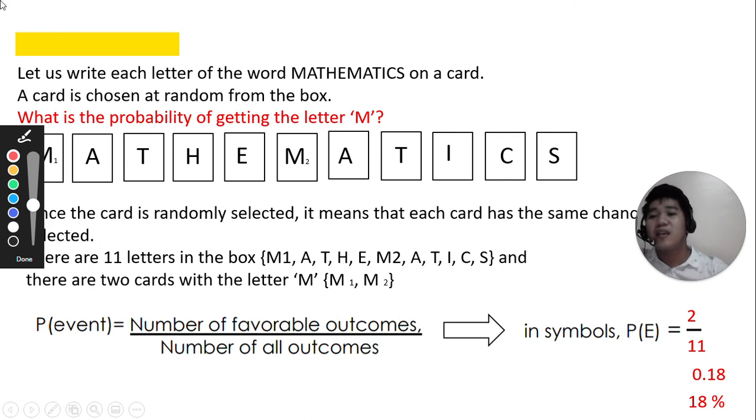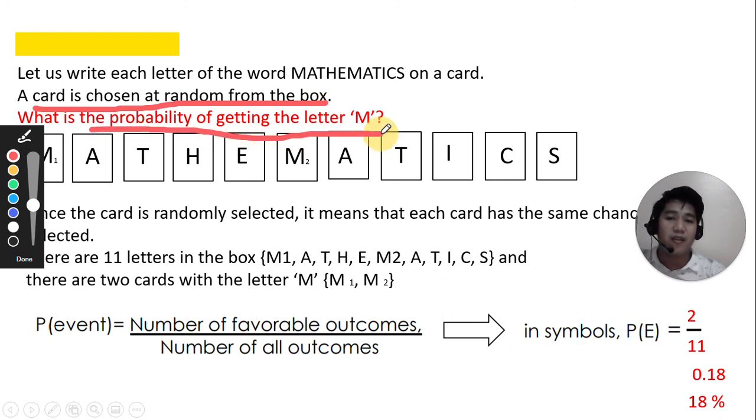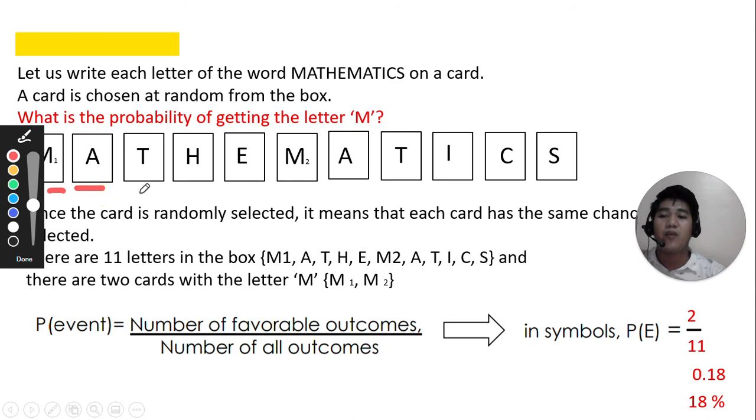Let's continue. Another type of simple event. Let us write each letter of the word mathematics on a card, and a card is chosen at random from the box. Now, what is the probability of getting the letter M? So let us count first. How many letters do we have in mathematics? M, A, 1, 2, 3, 4, 5, 6, 7, 8, 9, 10, 11. So 11 cards with different letters, except for M, which we have here 2 M's.